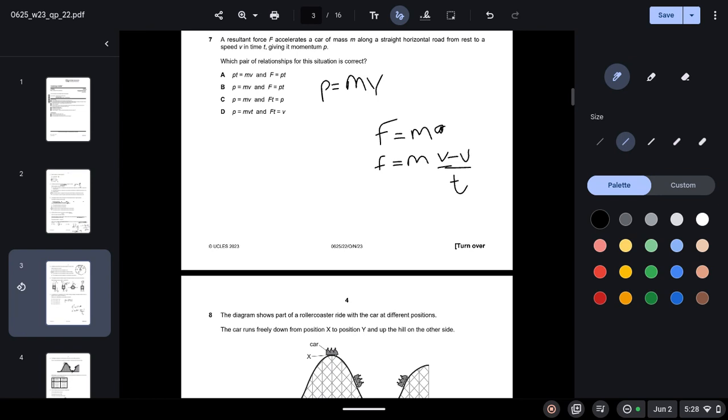So they have told us that the car moves from rest, which means that initially its speed is 0. So we get mv over t since u is 0. So when you further solve it, you will get Ft is equal to mv. mv is momentum. So the correct option here is option C.